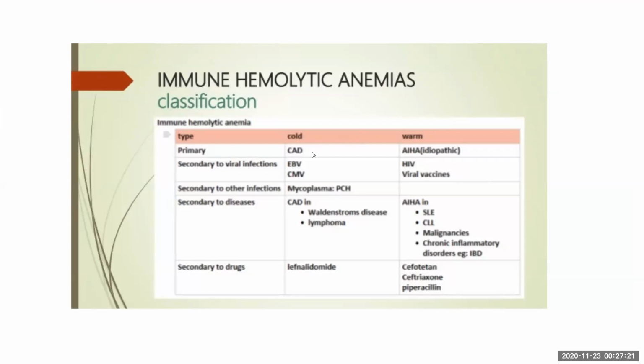Cold autoimmune hemolytic anemia is mostly due to secondary infections, viral infections such as EBV, mycoplasma, etc. But it can be a marker of an underlying plasma cell disorder also. Likewise, warm autoimmune hemolytic anemia is usually idiopathic, but it can be due to underlying connective tissue disease or underlying malignancy also. Warm autoimmune hemolytic anemia is IgG, which is more active at 37 degrees Celsius. Cold is IgM, which agglutinates at 4 degrees Celsius.